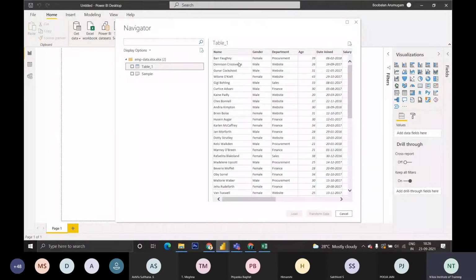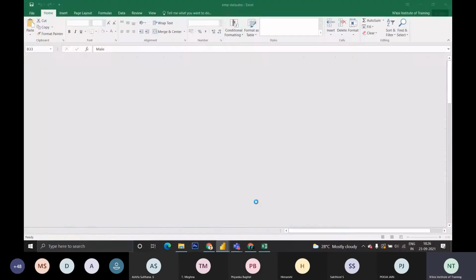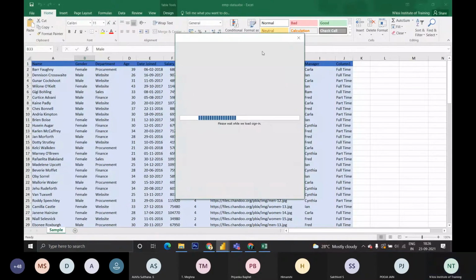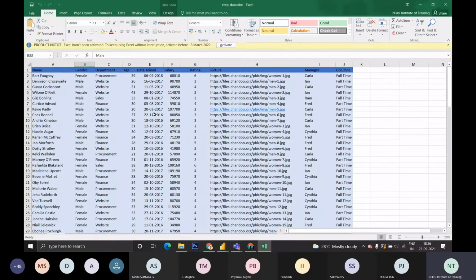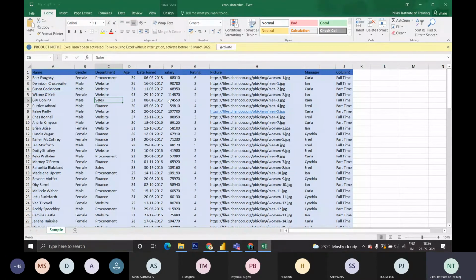In the Excel I have opened, I have employee data: their names, gender, department, age, date of joining, salary, and profile picture. If we click this profile picture, we could see their profile pictures, their respective managers, and their employment type, like full time or part time. This is the Excel sheet. I have the data, and I want to fetch the data to Power BI.